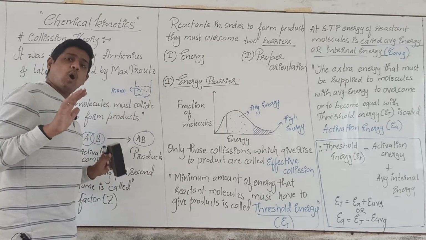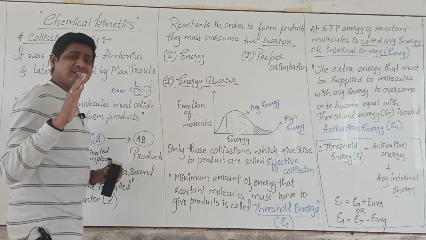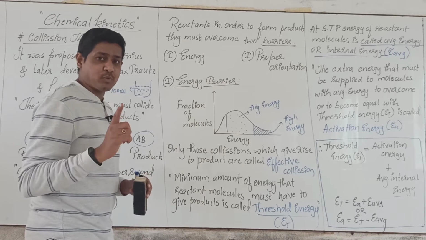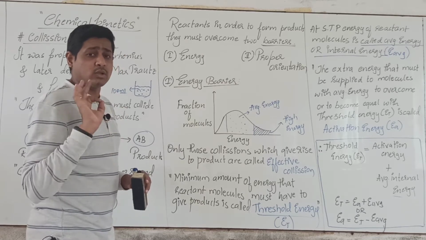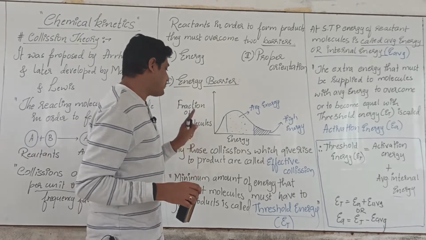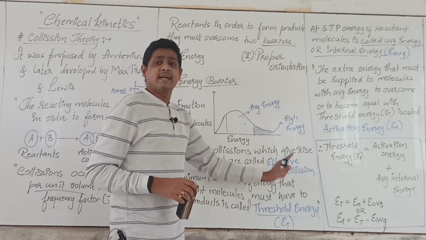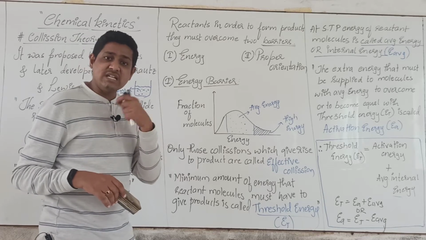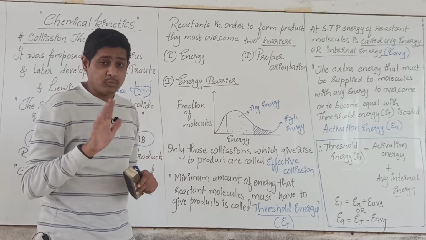Okay, but not all the collisions are giving you product. Only a certain number of collisions are giving you product, and only those collisions which will form the product are called effective collisions, and all other collisions are called ineffective collisions. I hope you are understanding it.